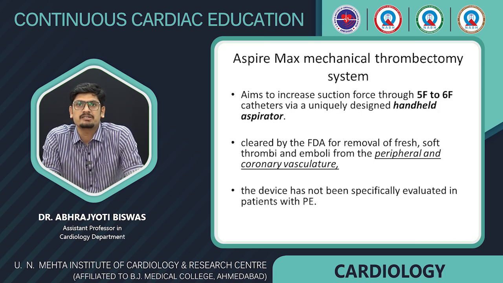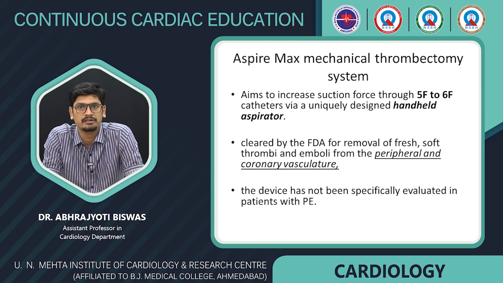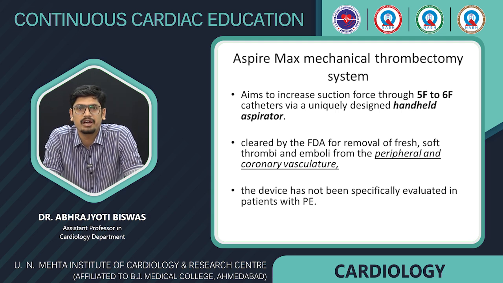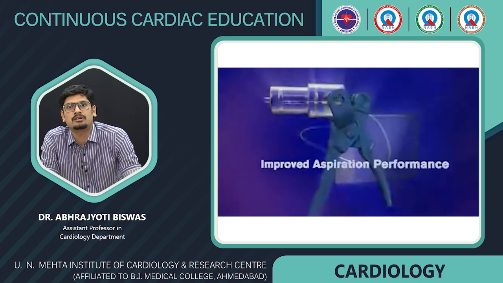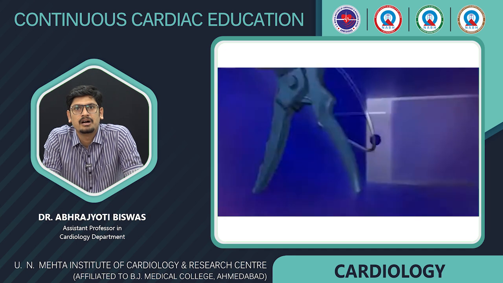Next is the Aspire-Max mechanical thrombectomy system. This aims to increase suction force to a 5 French or 6 French catheter via a uniquely designed handheld aspirator. So it has been approved by FDA for use in peripheral and coronary vasculature. However, it has not yet been tried on pulmonary embolism. So this is the handheld aspirator.